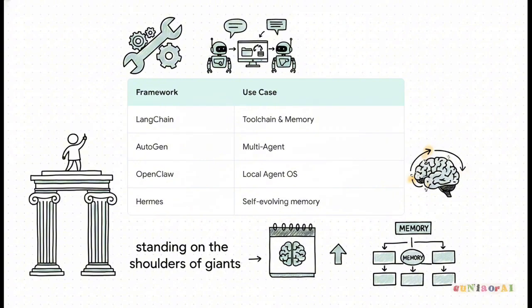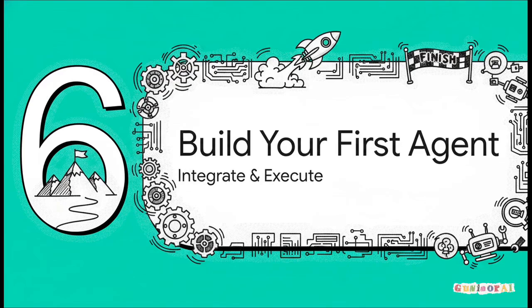If you need robust tool chains and memory management, you look at LangChain. But what if you want multiple AI agents debating and collaborating together to solve some highly complex problem? That is when you pull out AutoGen or Crew AI. If you want an agent operating entirely locally on your hard drive, there's OpenClaw. Or for self-evolving memory, you might use Hermes Agent. Basically, you're standing on the shoulders of giants here. The milestone for this 2-week phase is to use one of these frameworks to build a multi-step agent that actually remembers past interactions.